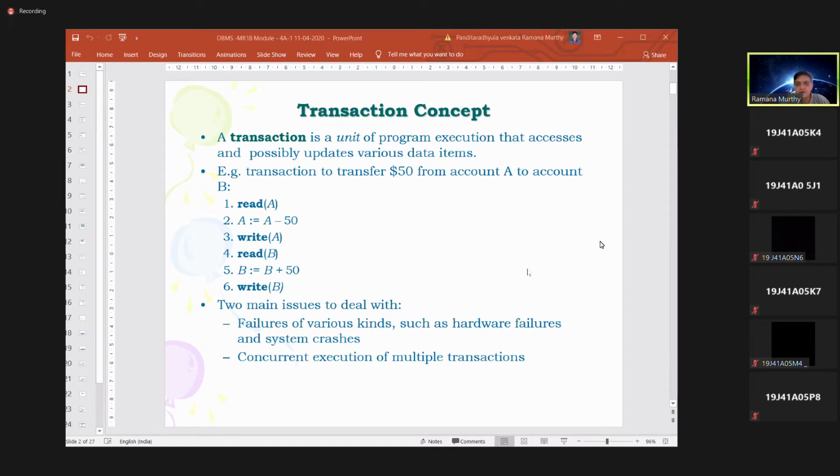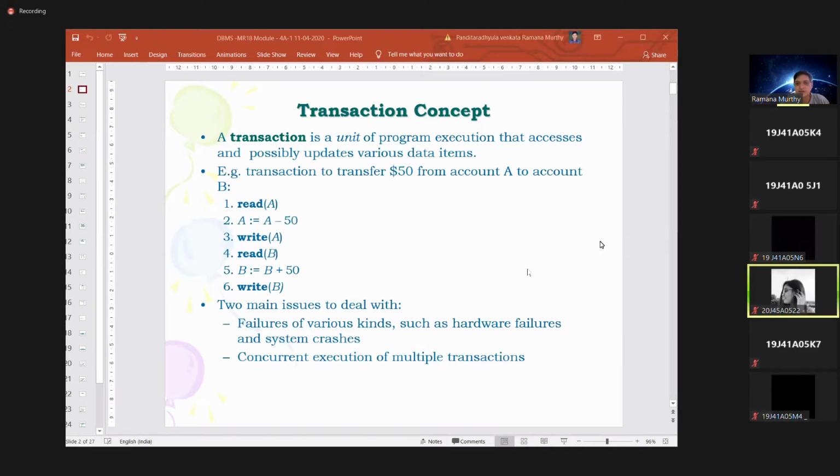For simplicity, let us look once again at a small example, because the examples I gave you long back in module number 1, we will see again as part of transaction management, because this module is on transaction management.